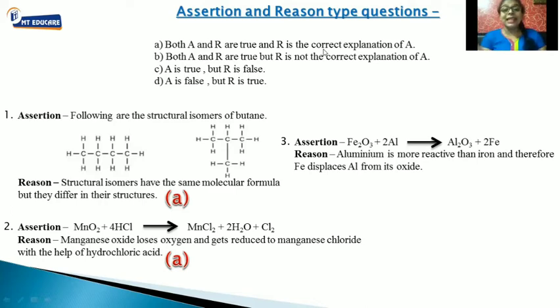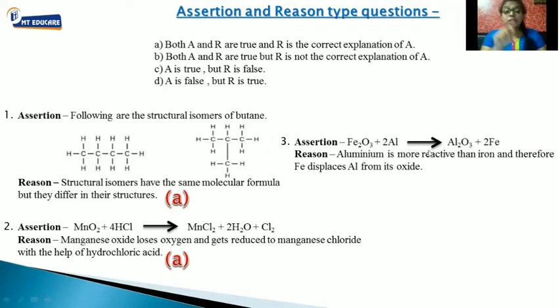So it is a type of displacement reaction. Here you can say aluminium is more reactive than iron, so it is displacing iron from its position. Aluminium is displacing iron and combining with the oxygen, so it is forming aluminium oxide, Al2O3, along with iron, Fe.